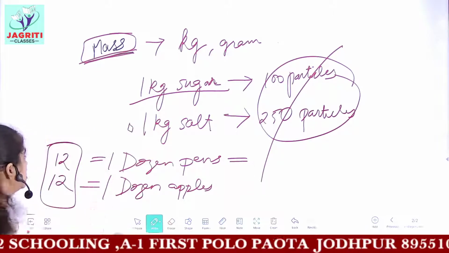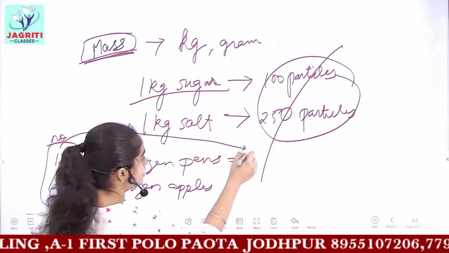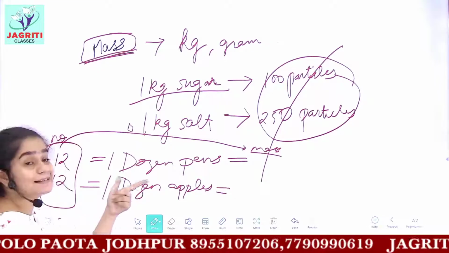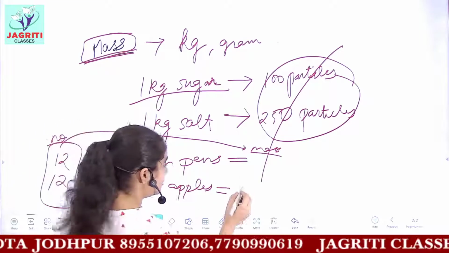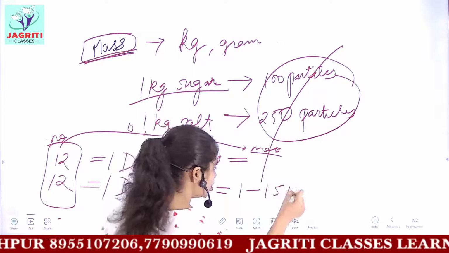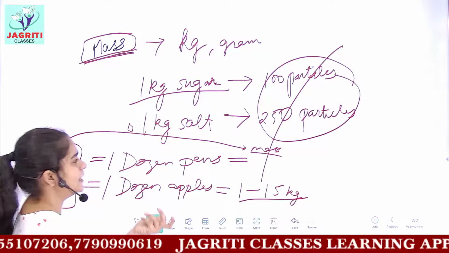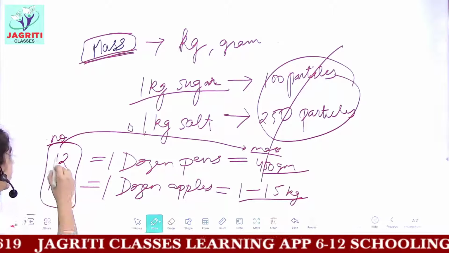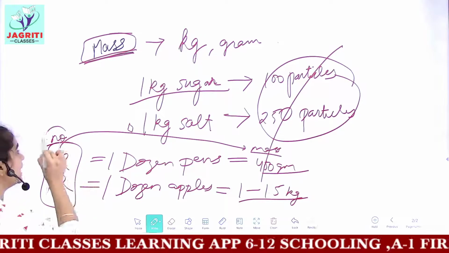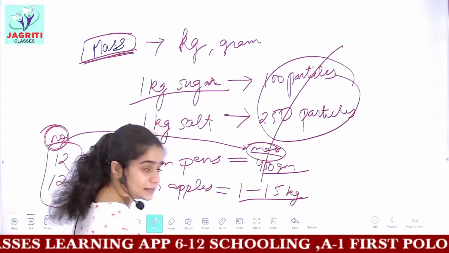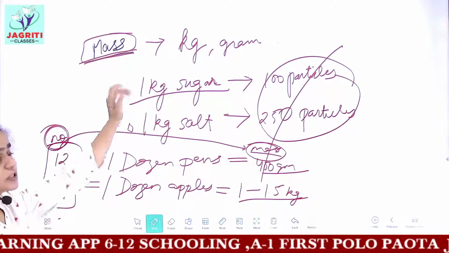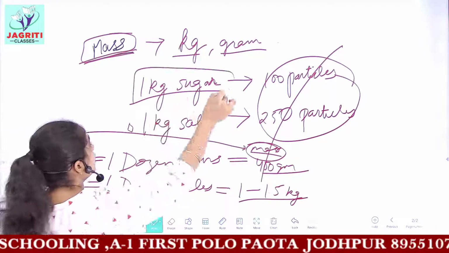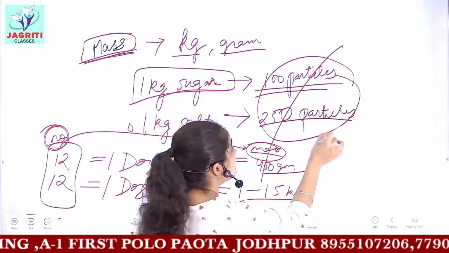We have no relation to link our number with the mass. The mass of 1 dozen pens may be some grams, but the mass of 1 dozen apples would be in kilograms. 1 dozen apples would mean about 1 to 1.5 kg in total, whereas 1 dozen pens may be 400 to 500 grams. So we didn't have any quantity by which we can link the number of particles of a substance with their mass. For discussing the mass of a substance, we have different units like kg, grams, etc. We have many units, but these units do not symbolize how many particles can be present in it.